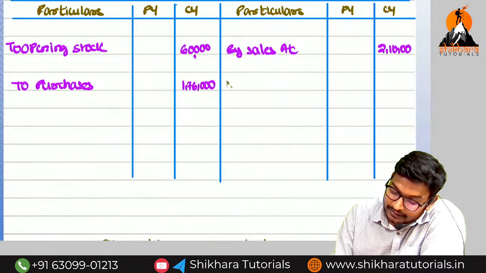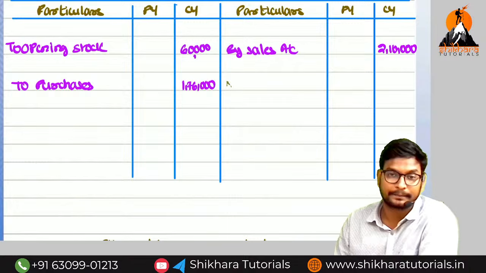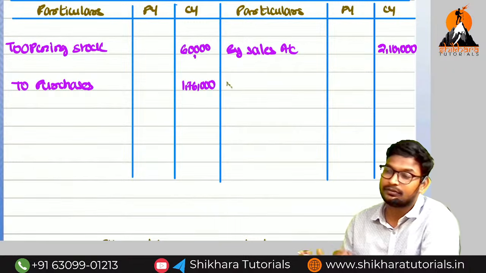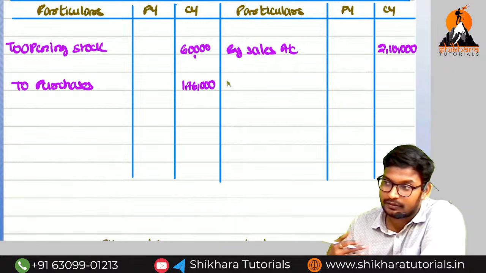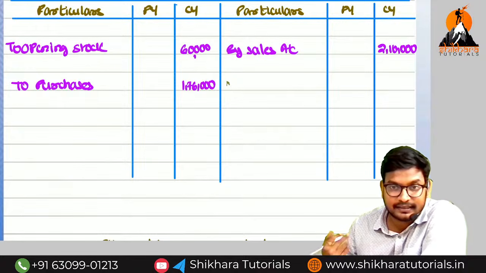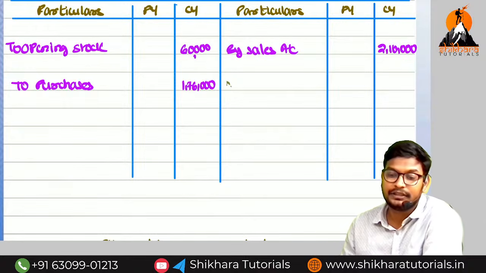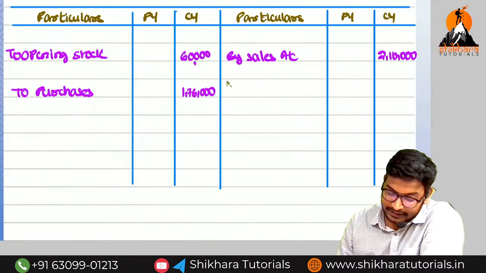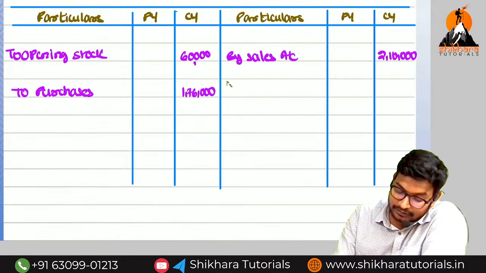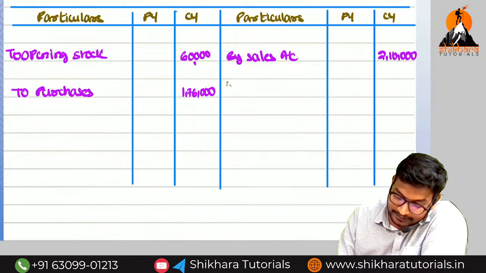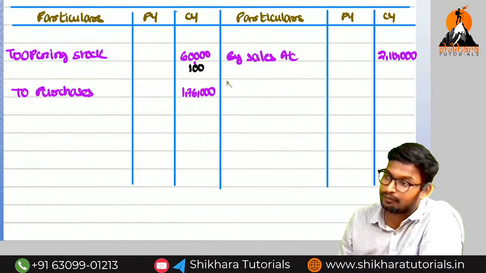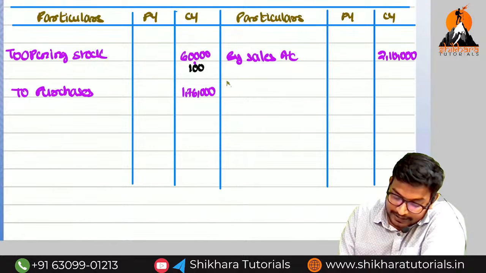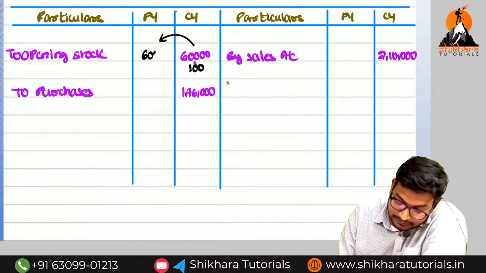I am recording these for the current year. These are the only things available here. There is no gross profit; we need to find out the gross profit. We should not apply the same profit. Here there are no changes in the opening stock, so I am taking the same 60,000.